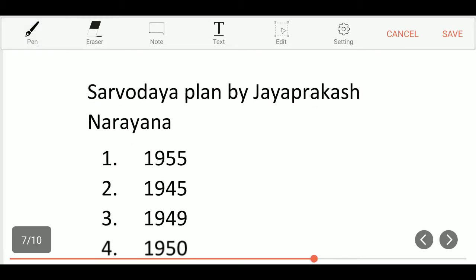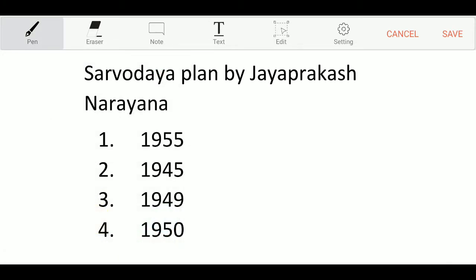Now the next question. Sarvodaya Plan by Jayaprakash Narayan. Option 1, 1955, option 2, 1945, option 3, 1949, option 4, 1950. And the correct answer is option 4, 1950 is the correct answer for Sarvodaya Plan.